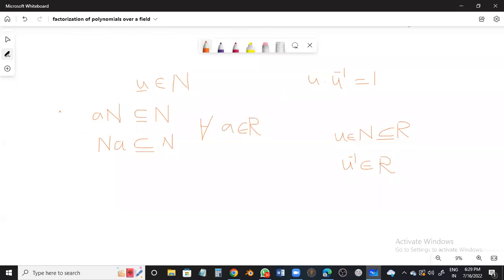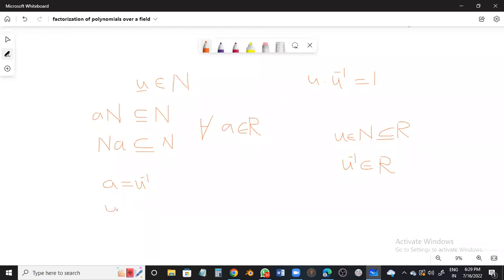Now, when we are saying this is an ideal, let us choose the value of A as U inverse. Can I? Actually, this holds for all A. That is why I wrote this letter and brought your attention to this particular. We are saying for all A's belonging to R. So particularly if I take A equal to U inverse, then what will happen?